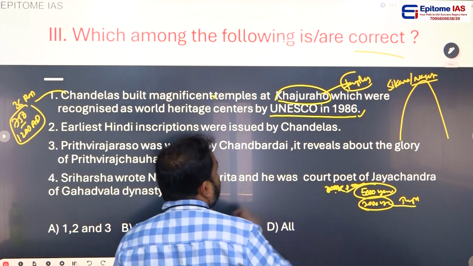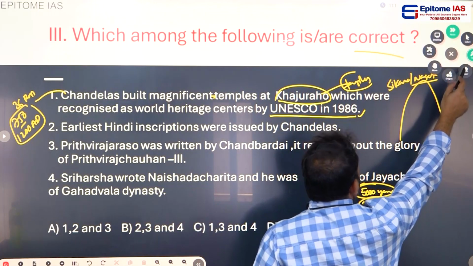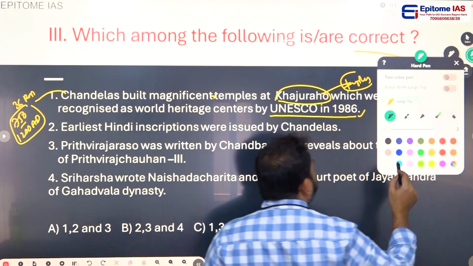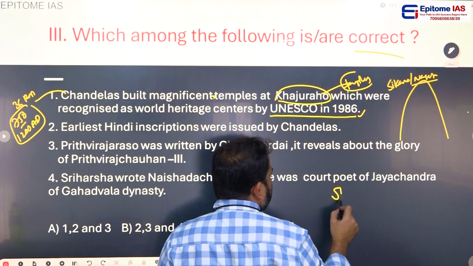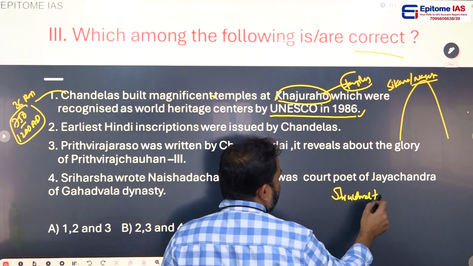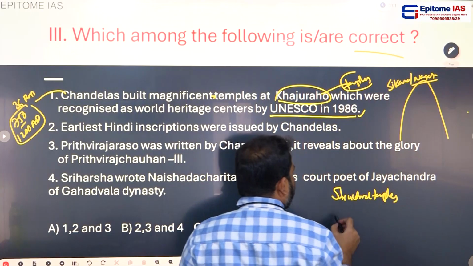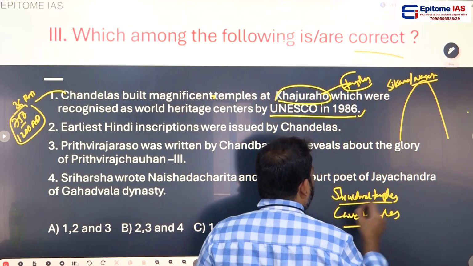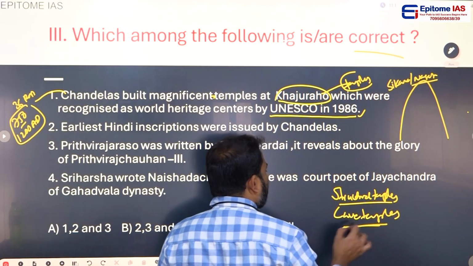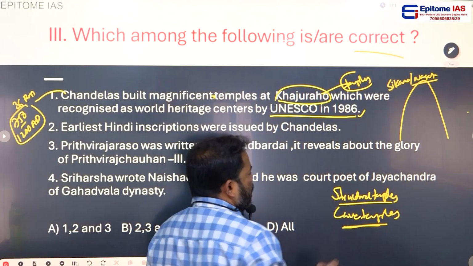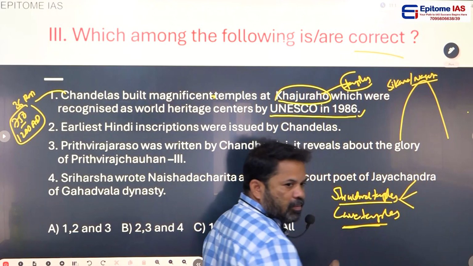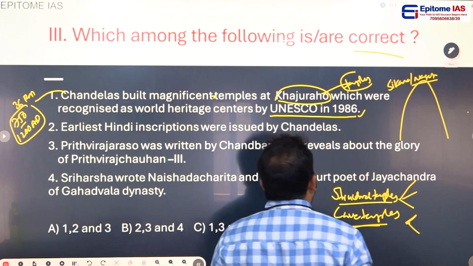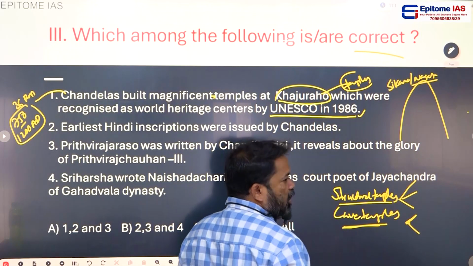So we have two types of temple construction. One is structural temples, which you might have seen outside. The second is cave temples. Structural temples means nirmanatmaka devalayalu; cave temples means guhalayalu. Structural temples again have 3 types, and cave temples again have 2 types. This is all about the art and architecture of temples in Indian culture.